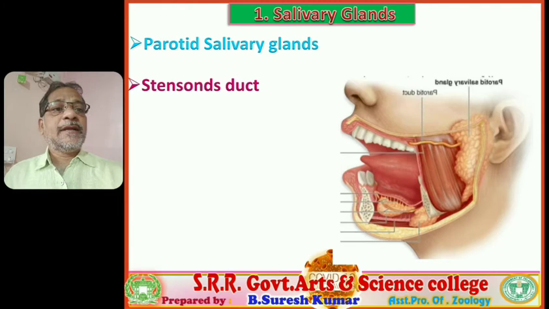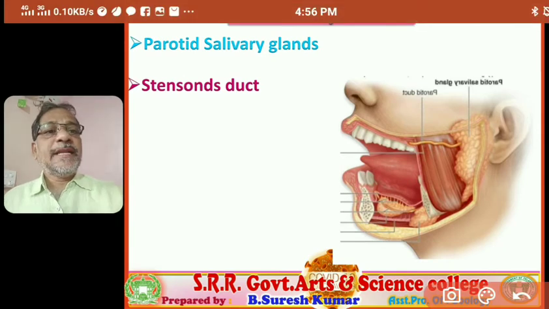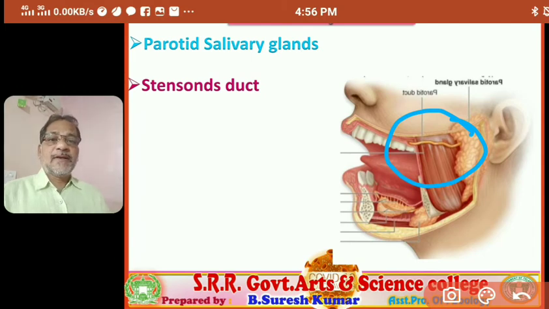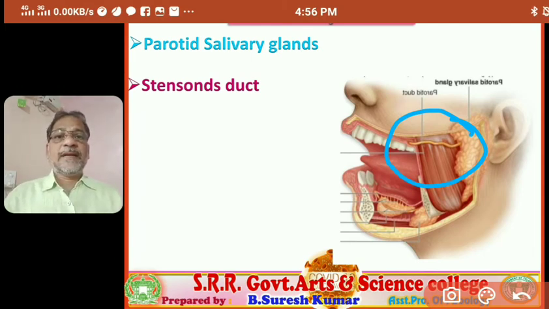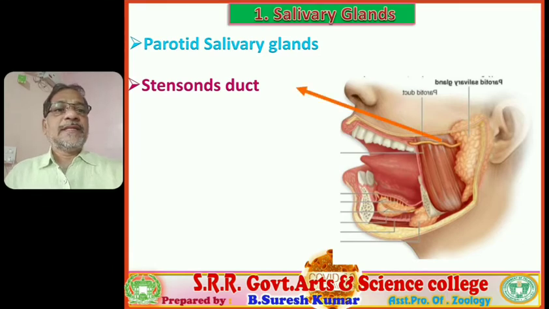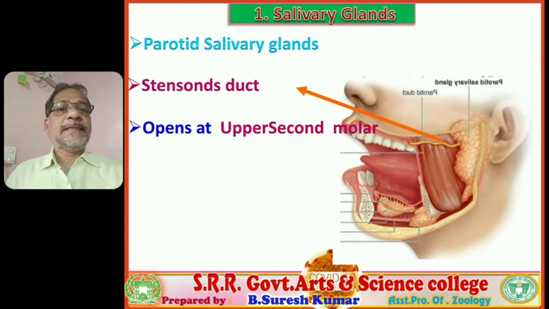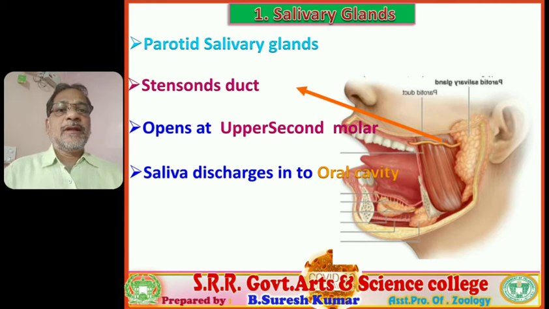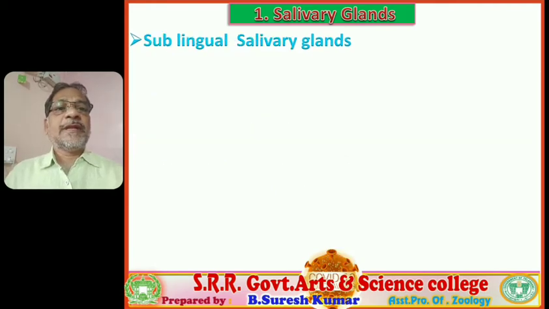Very important. This Stenson duct opens at the upper second molar and discharges saliva into the oral cavity.